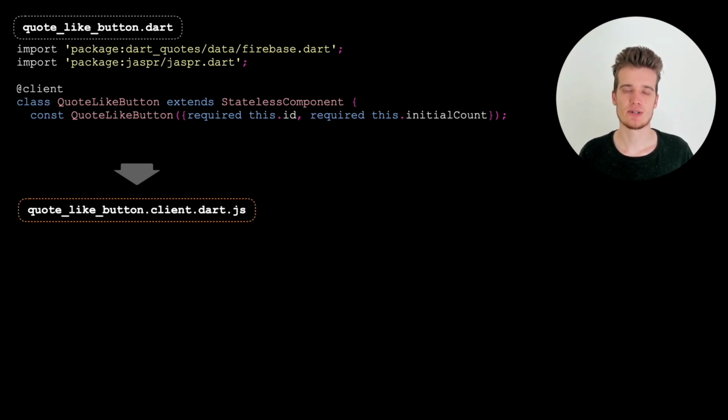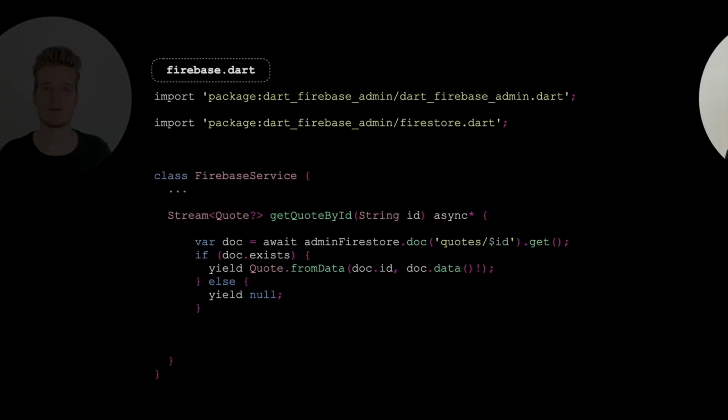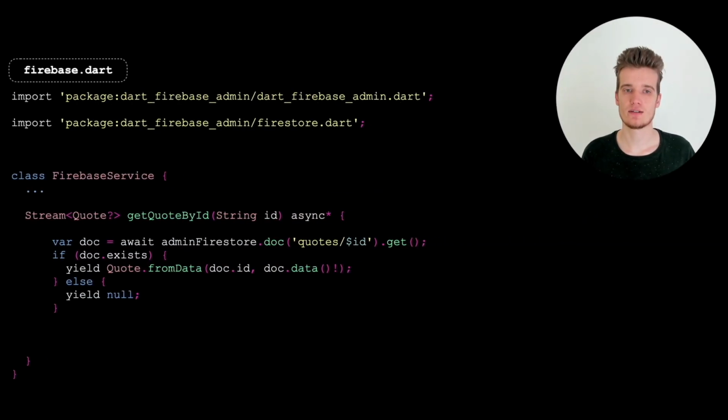But there's a problem here, right? We're still using our Firebase functions that are server-side only. Because in here, the Firebase admin package is not working on the client and it will throw a compilation error when we try to. To make that also work on the client, we need to tell Jasper to only import this package on the server.